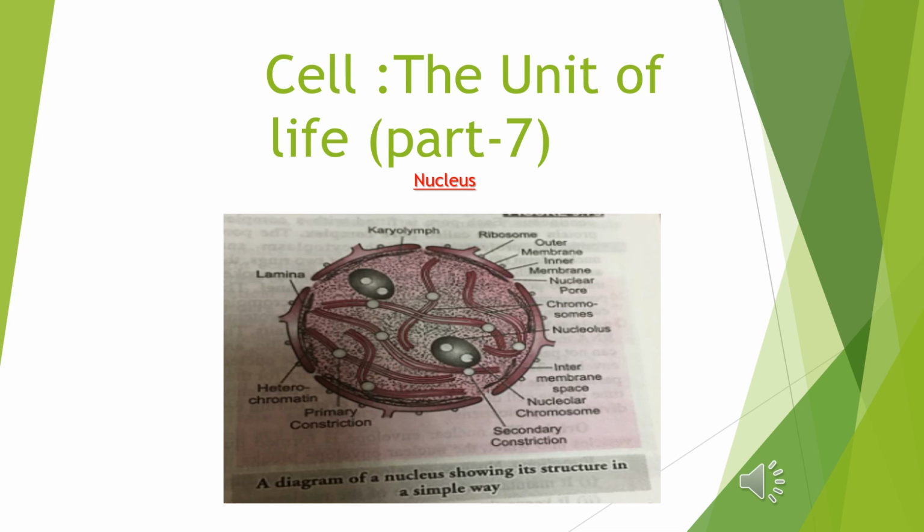So we'll study about nucleus in this chapter. The nucleus is the most conspicuous and largest organelle of the eukaryotic cell. It is visible with light microscope, and its structure has been revealed by electron microscope too. So first of all, nucleus was observed by Dutch microscopist Antony van Leeuwenhoek in the red corpuscles of fishes. However, Scotch botanist Robert Brown was the first to describe nucleus in the orchid cell in 1831.